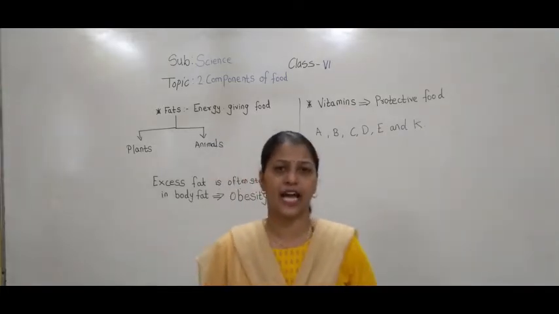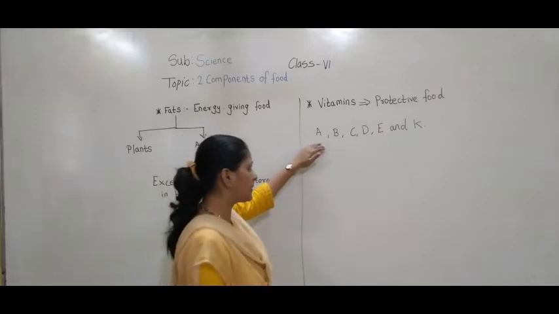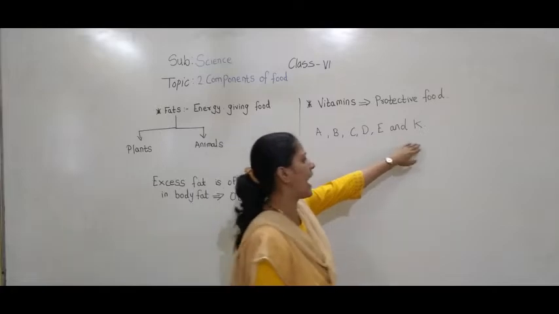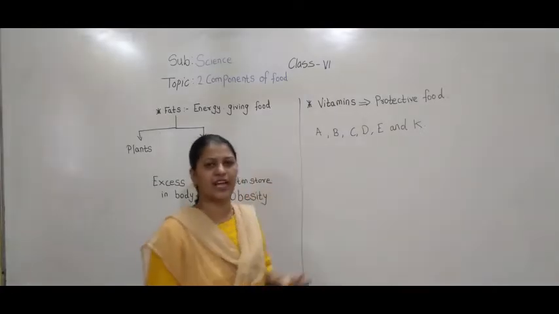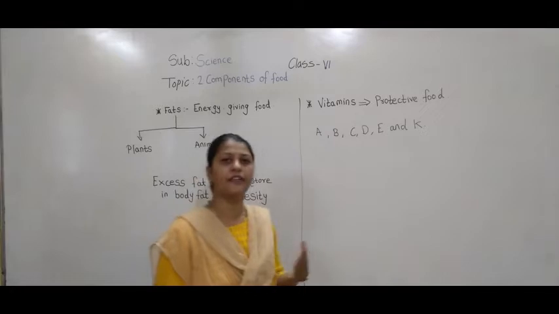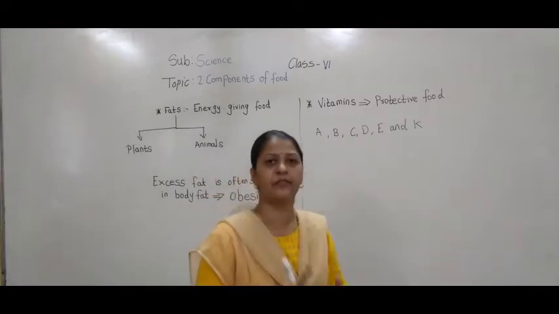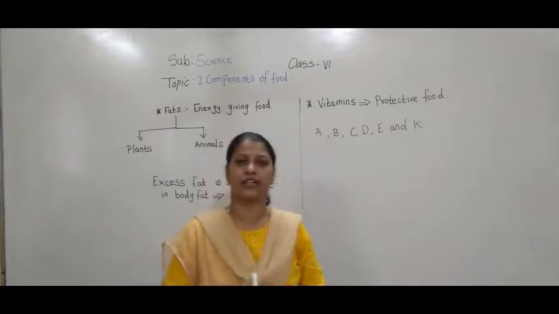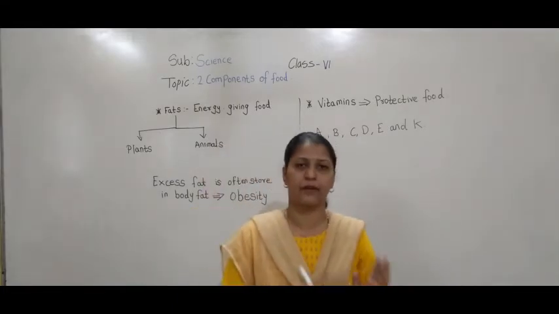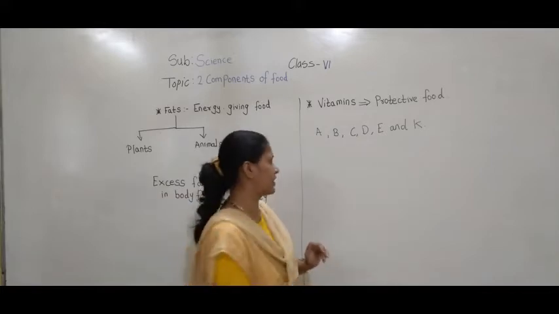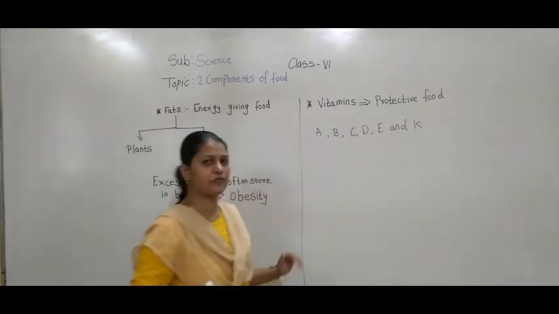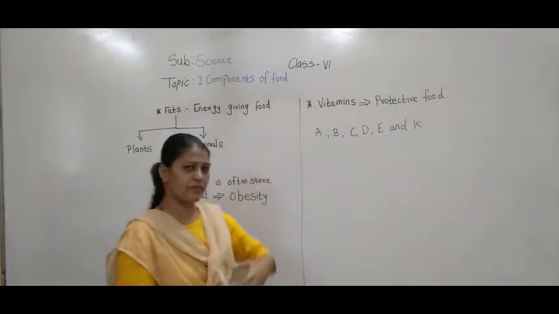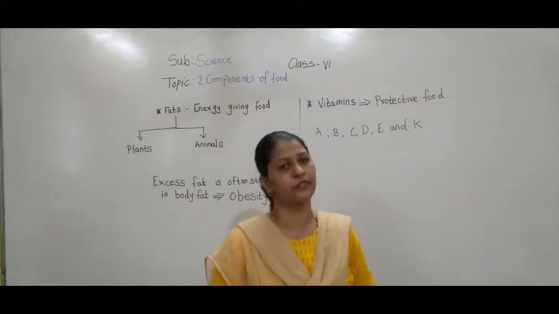There are different types of vitamins such as vitamin A, B, C, D, E and K. Each of these vitamins performs a different function. Vitamin A performs a different function, B performs a different function.